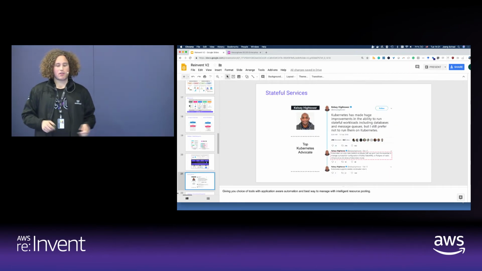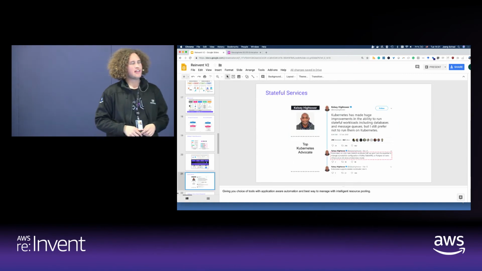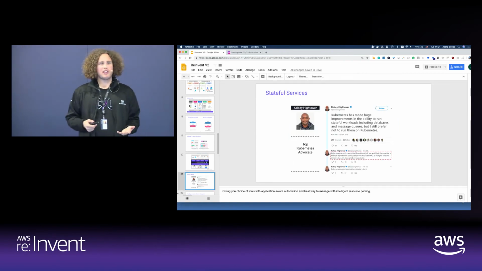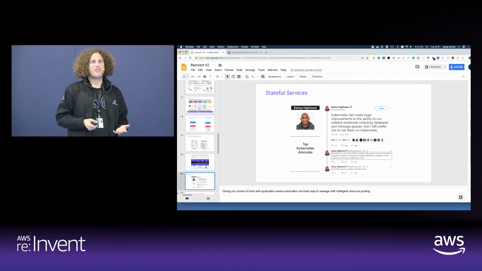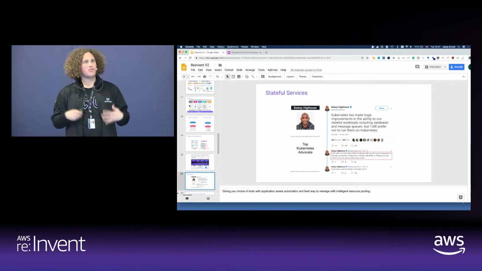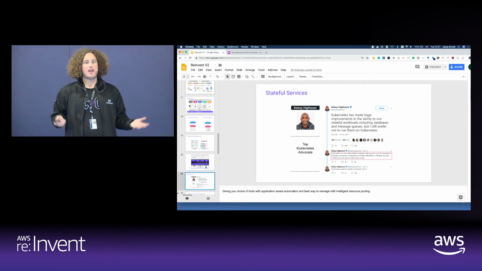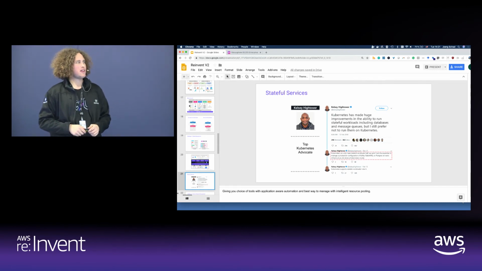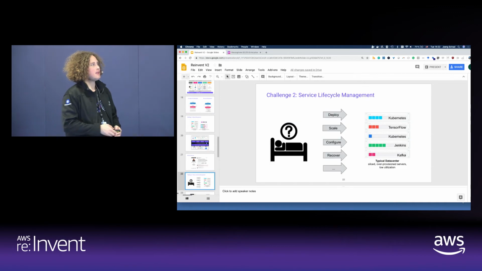All right, question is, why should we use Mesos here? Why not Kubernetes directly? Kubernetes has really come a long way in terms of stateful services, but at least as of right now, it's still challenging to run stateful services on Kubernetes. We're getting there slowly, but there's still a bunch of challenges out there. So I'm really curious how it's going to look next year at re:Invent, but as of right now, there's still a bunch of challenges to run those stateful services on Kubernetes.